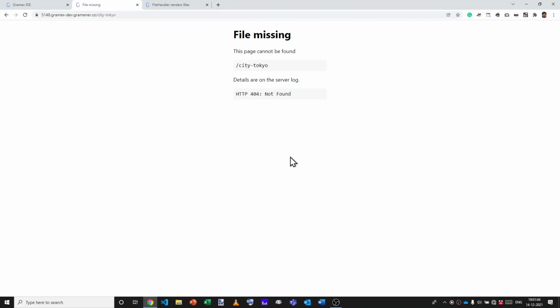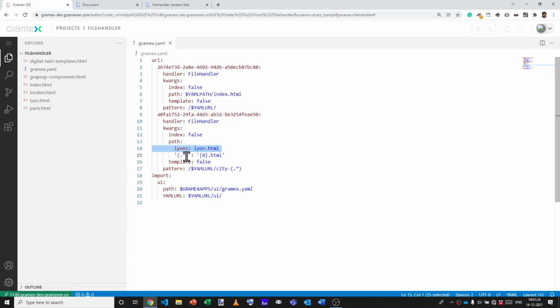Let's see if this still works. Yeah, Lyons is still working. Lyon is working. And if there were a new, whatever, let's say Tokyo.html, then this would work, but at the moment there is no Tokyo.html. All forms of regular expression work here.